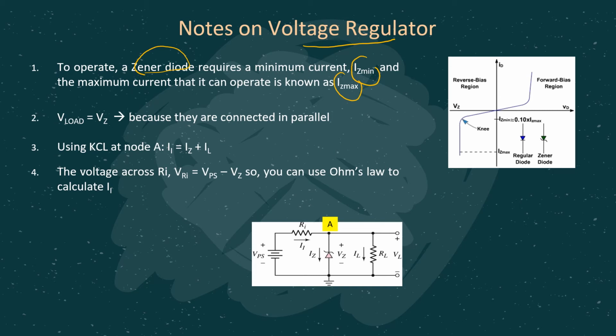Another thing is, we should take note, V load should always be equal to Vz, because remember, they are connected in parallel. Whenever we have a Zener diode with a constant voltage of Vz, the same voltage will always be observed at the load resistor. And we can consider the KCL equation for the current: II equals IZ plus IL, because if you see from the circuit, II is split into two, which is IZ on this path and IL on this path. And another thing is, VRI equals VPS minus VZ, because we can do the KVL equation for this closed loop.